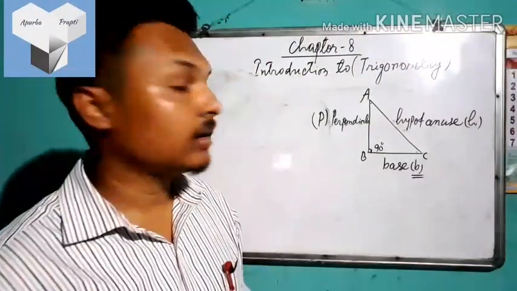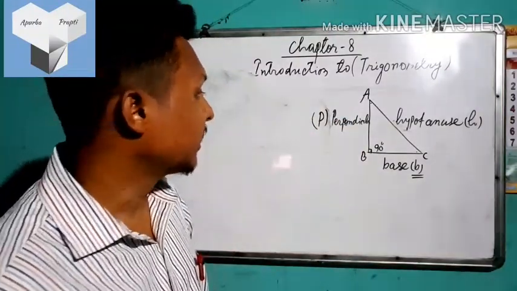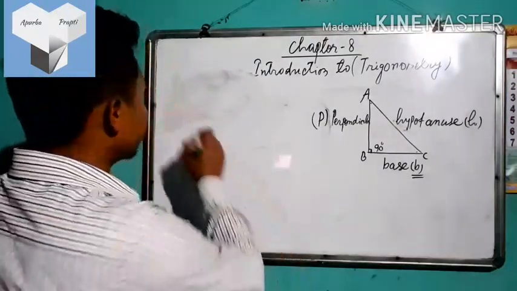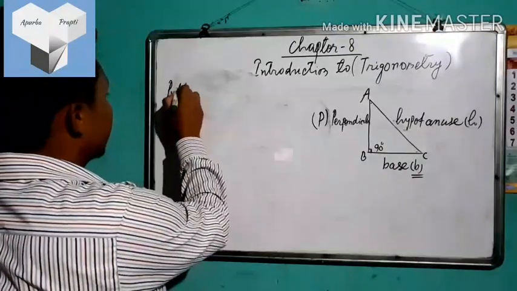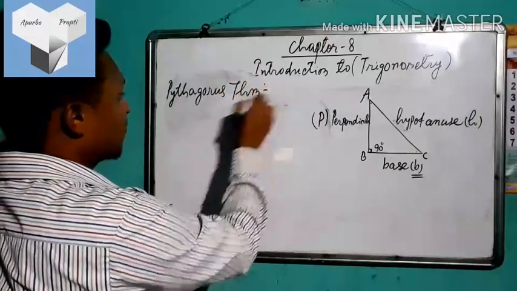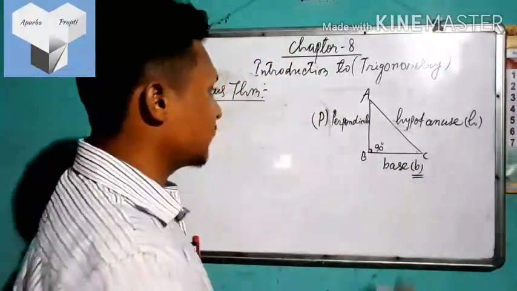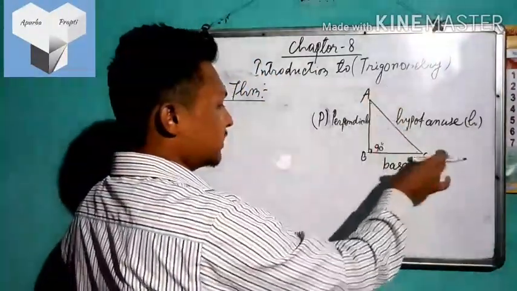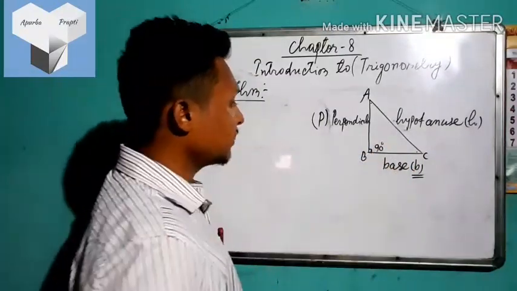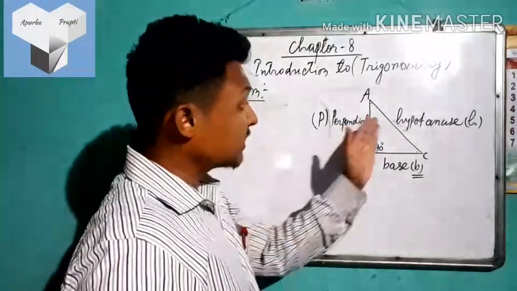Since a right angle triangle occurs here, to make the chapter interesting, I would like to clear one more concept for you, that is the Pythagoras theorem for right angle triangle. So here we have a right angle triangle ABC, right angled at B. And listen, when the triangle is a right angle triangle, then we can give a name to each and every side.